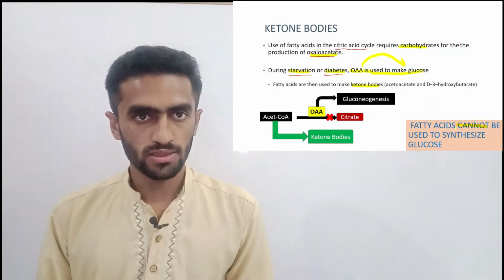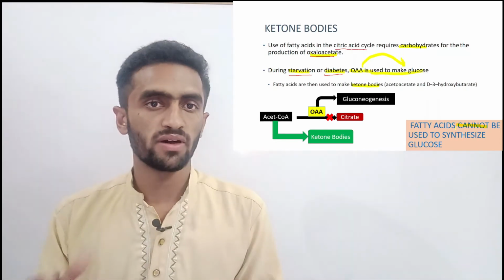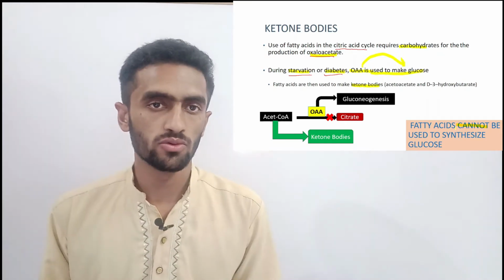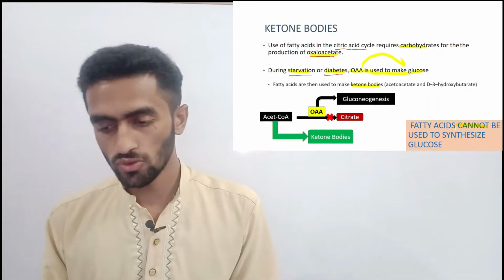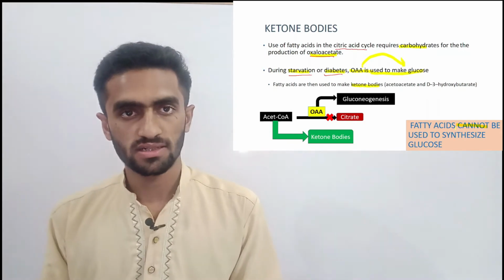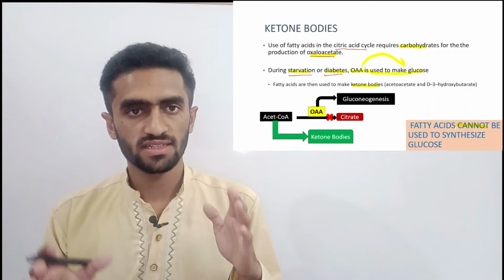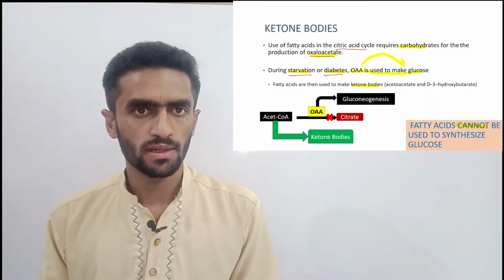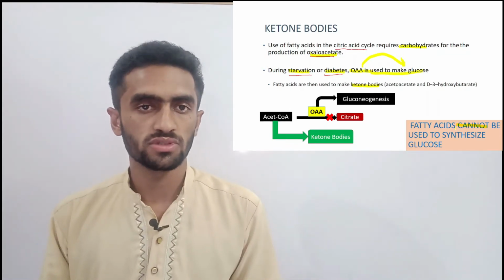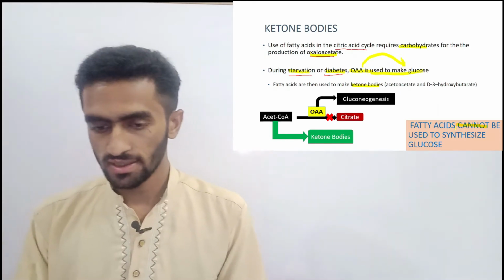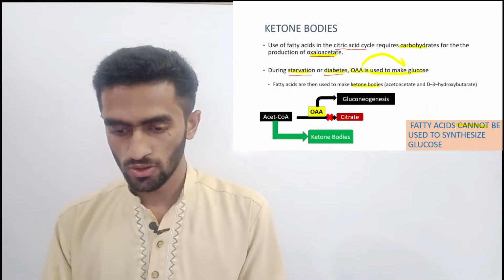Glucose can be stored in the form of fatty acid, but fatty acid cannot synthesize glucose. Although fatty acid can generate acetyl CoA, it is unable to generate glucose. So keep in mind, this is a very high yield concept.